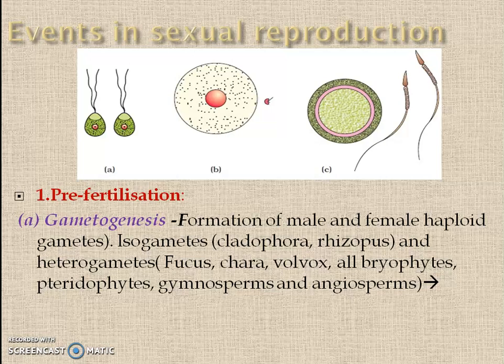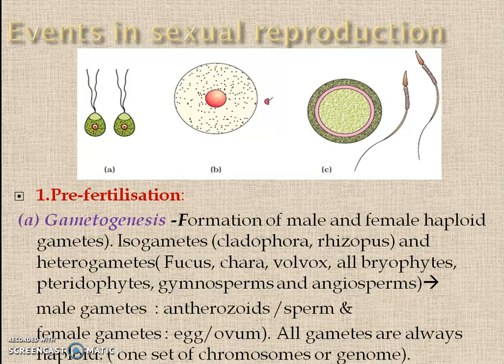Isogametes can be seen in Cladophora, the alga, and here you see Fucus, which has heterogametes, female and male gametes. Also in human beings, that is the ovum and sperm. Here you can find the gamete size is different. Male gametes are known as antherozoids or sperms, and female gametes are known as egg or ovum.